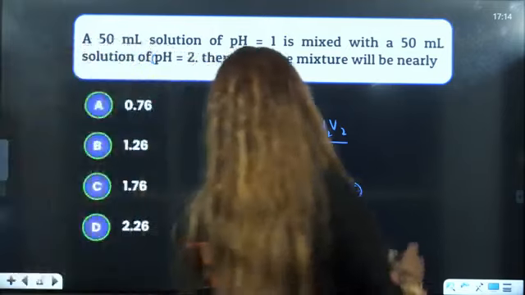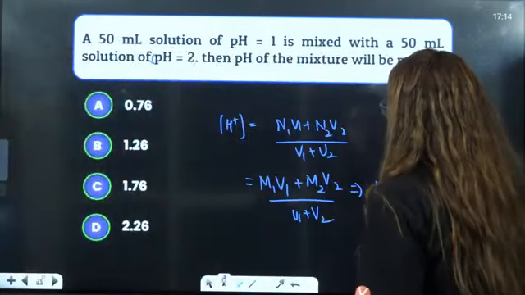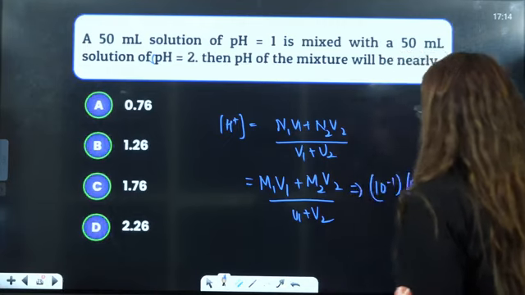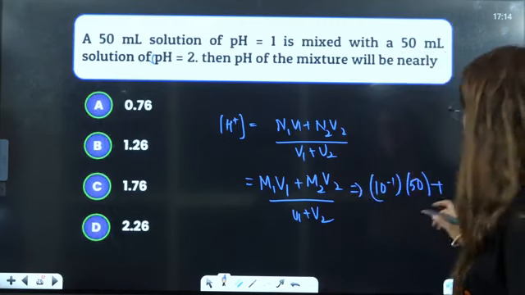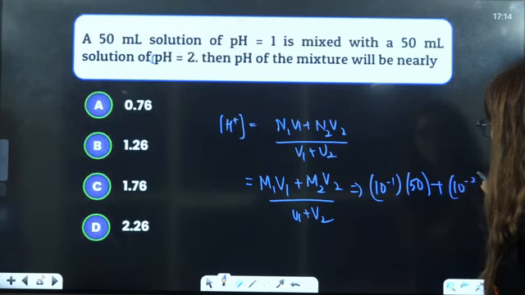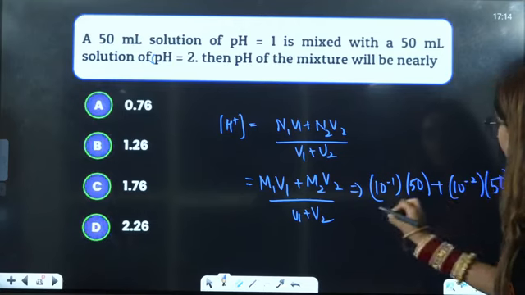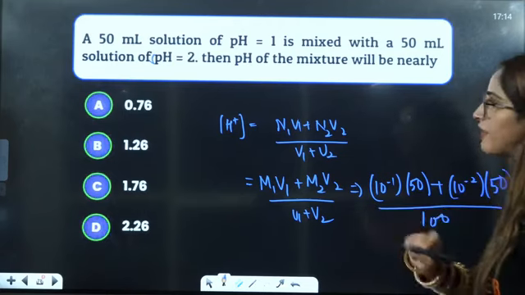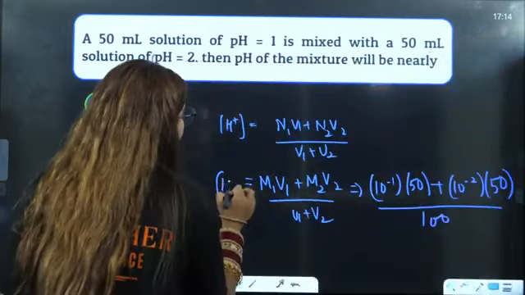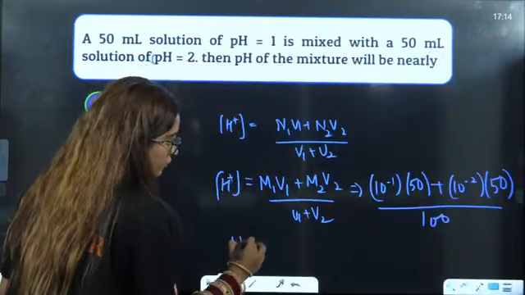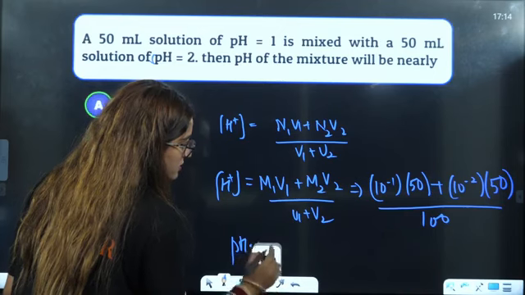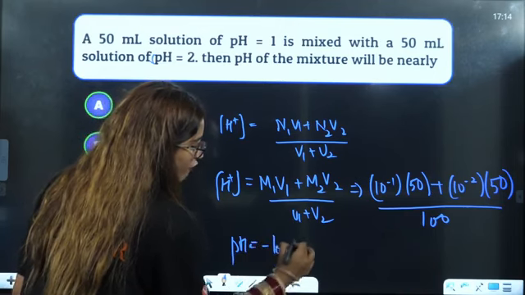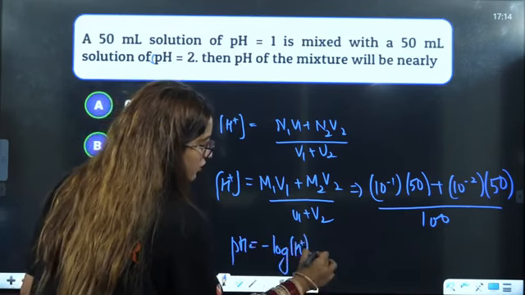Here pH is 1, so concentration is going to be 10 raised to power -1, volume is 50. pH is 2, so concentration will be 10 raised to power -2, volume is 50, divided by 100. That is the value of H positive. And what is the value of pH? pH is equal to minus log of H positive of this solution, right?